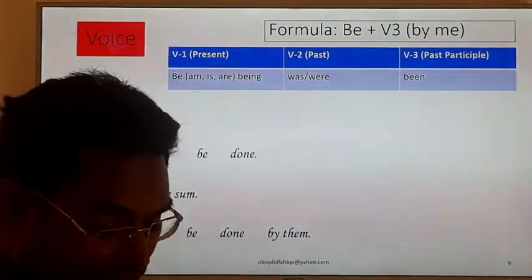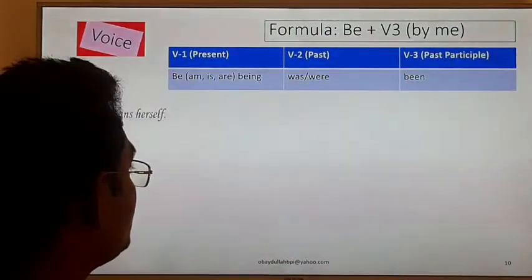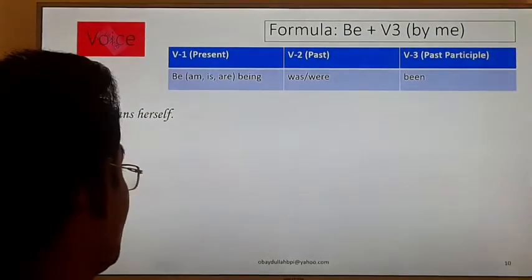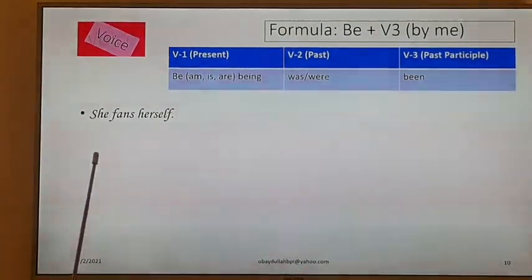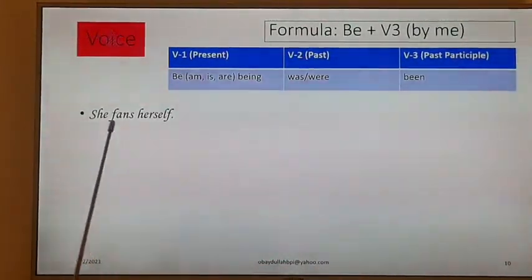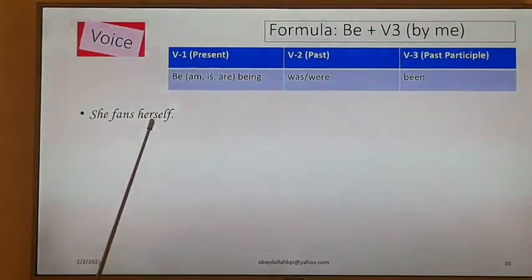Okay, next page. She fans herself. This is another type of sentence, an assertive type sentence, but look at the object. She fans herself.